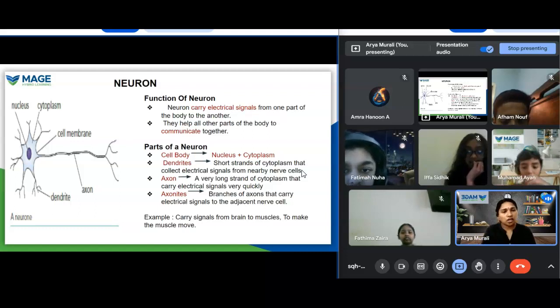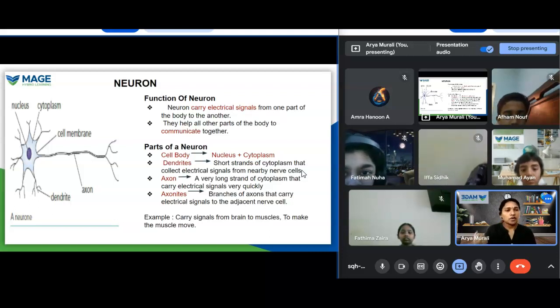Okay, so when you get the message, oh yeah, I want to take a book, then the brain will send a message to the hand: dear hand, please take the book. The message will go to your muscles. Only when the muscles move can he or she take the book.